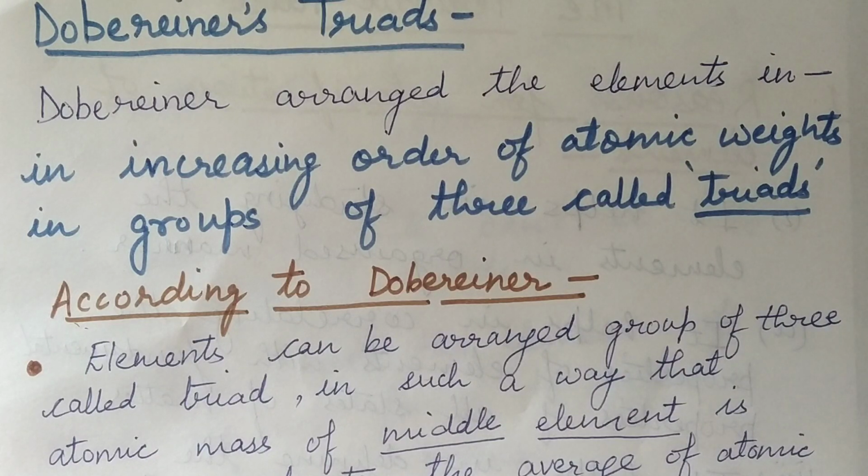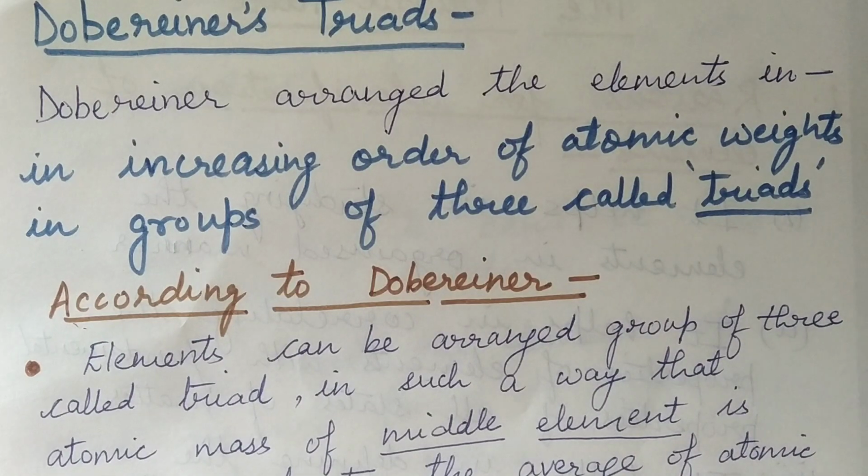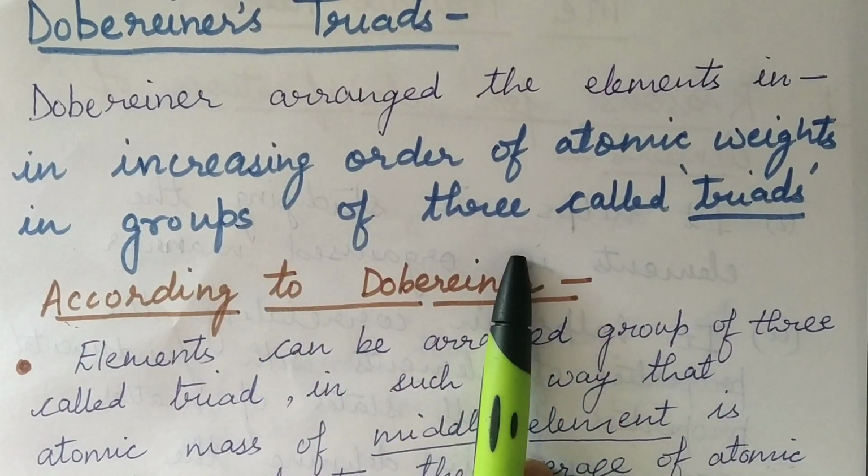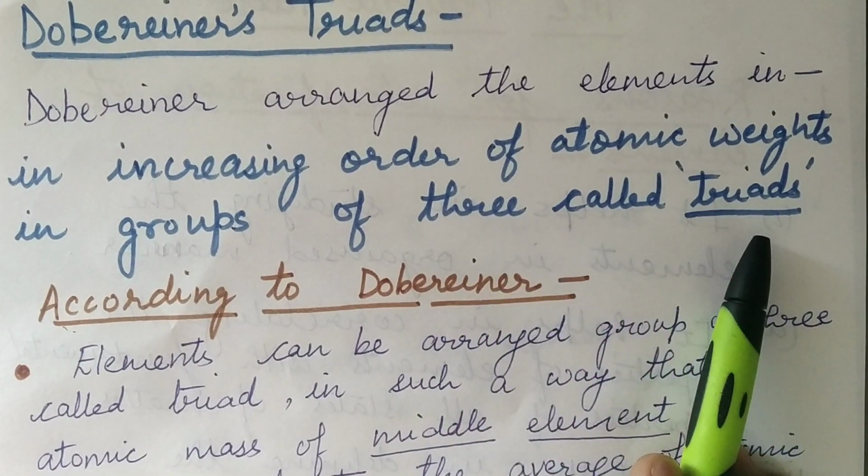With the discovery of this property, scientists started classifying the elements according to atomic weights, and the first scientist to do so was Dobereiner. Dobereiner arranged the elements in increasing order of atomic weights in groups of three, which were known as triads.